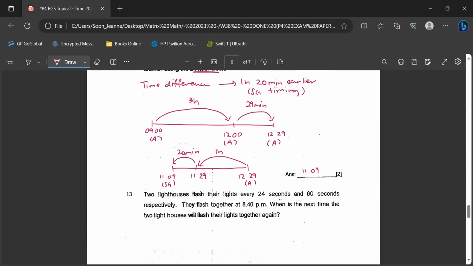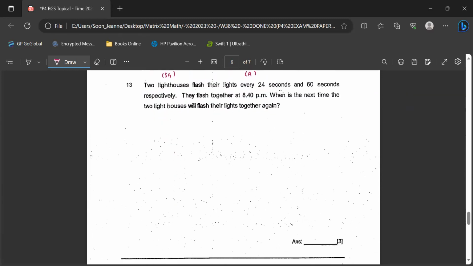Question number 13. Two lighthouses flash their lights every 24 seconds and 60 seconds respectively. They flash together at 8:40 p.m. When is the next time the two lighthouses flash their lights together again? This question we have done before in our class paper. So every 24 means multiples of 24 for the first light, and the second one will be multiples of 60.